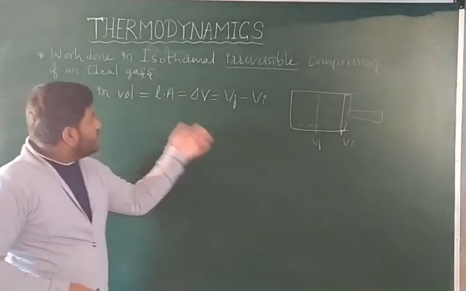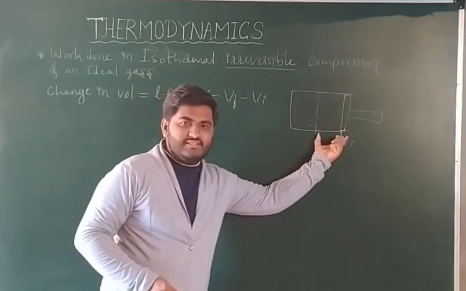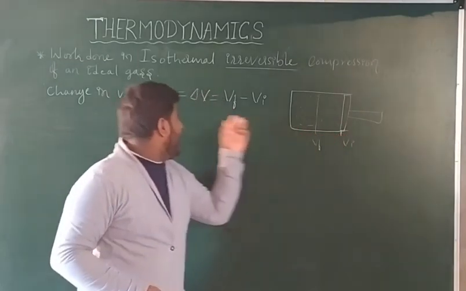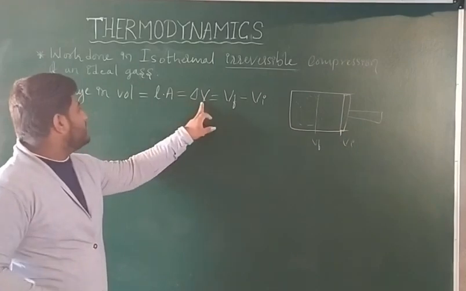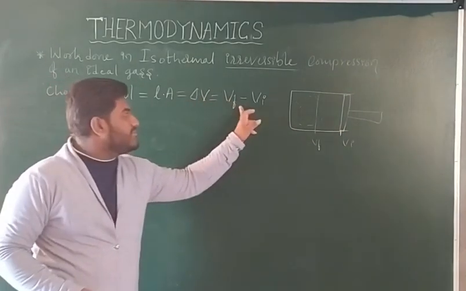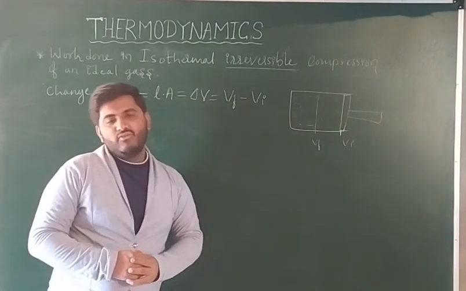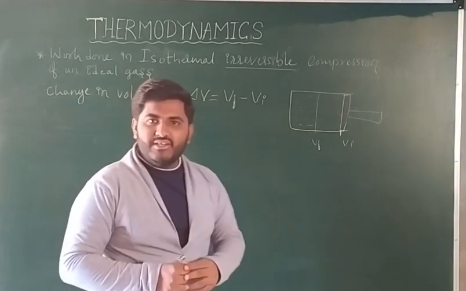L means the distance, the length, and A is the area covered. That is called the volume change, del V, and del V can also be written as V final minus V initial. I hope you understood.